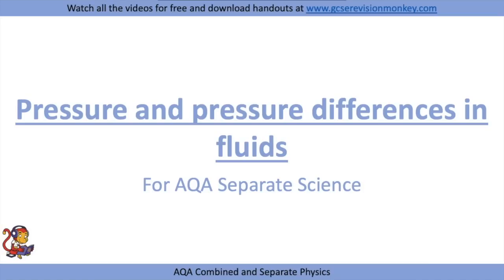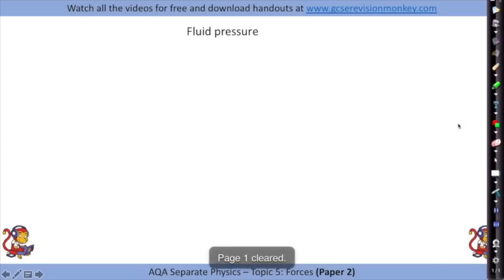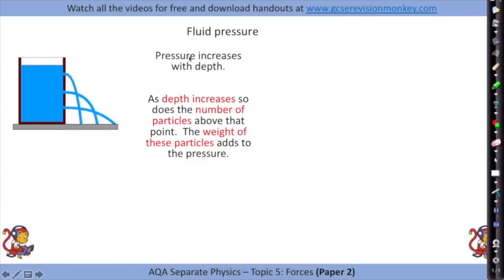Pressure, and pressure differences in fluids. Okay, so fluid pressure. Pressure increases with depth. So if you had a can with holes in it at different depths, you'd see that the pressure would be highest at the bottom and hence the water would be coming out further. So as depth increases, so does the number of particles above that point. So as you go down, there are more particles above that point. The weight of these particles adds to the total pressure.